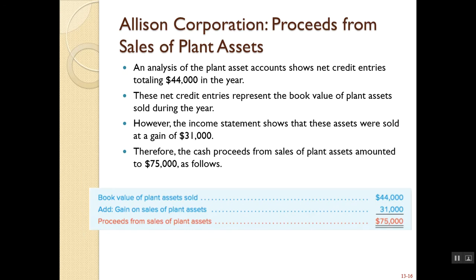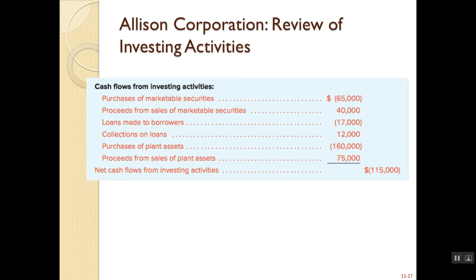Here we had sales of plant assets. So again, you need to adjust this for any gains or losses. So the net credit entries total $44,000. That's the book value of plant assets sold. However, the income statement tells us that we had a gain of $31,000. So if the value is 44, and you had a gain of 31, that means we actually got cash of $75,000. So you really need to understand the relationship of the value of the assets and if there were gains or losses on those assets. So here is what our total cash flow from investing activities will look like.